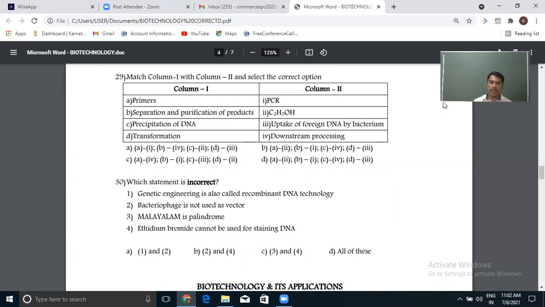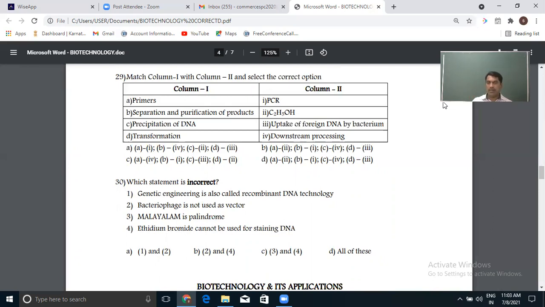Malayalam is a palindrome. It is correct because if you read this word in either direction you get Malayalam only, M-A-L-A-Y-A-L-A-M, and even if you read from the opposite side, you get the same. So it is correct. Ethidium bromide cannot be used for staining DNA. Even this I have told.